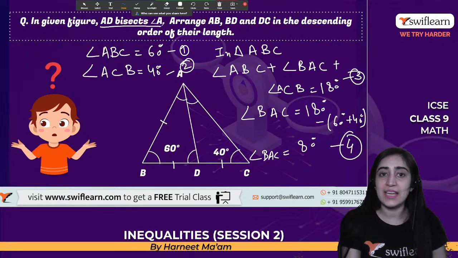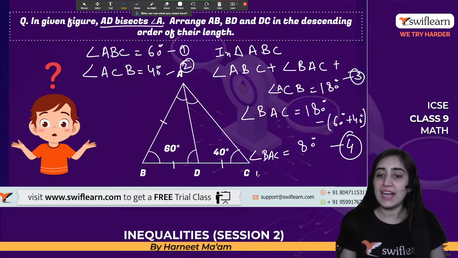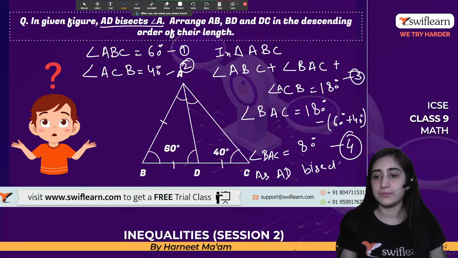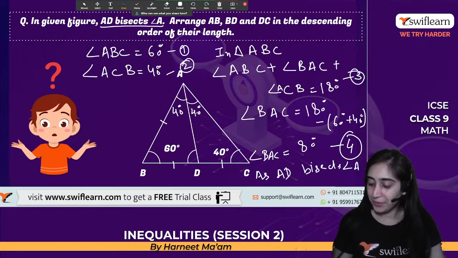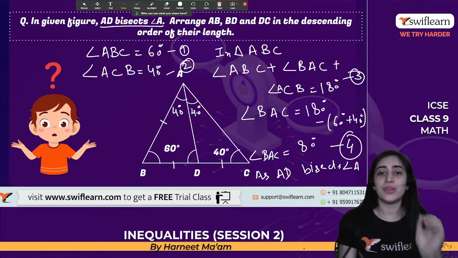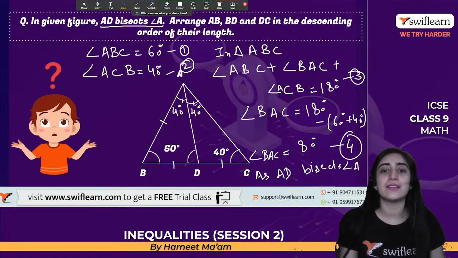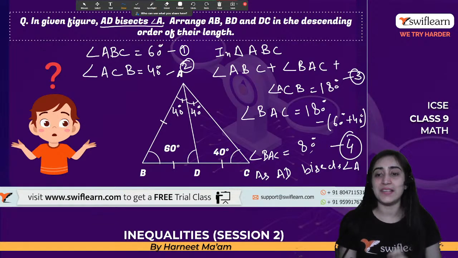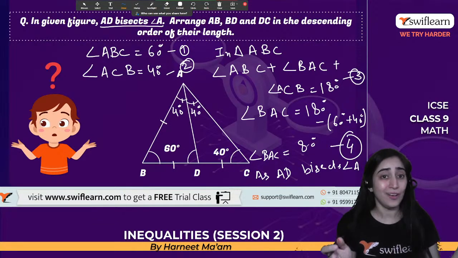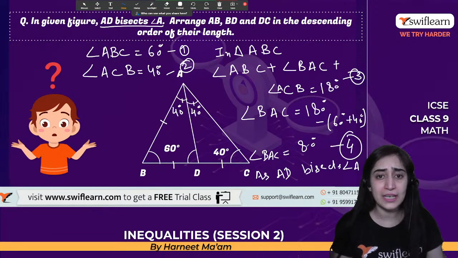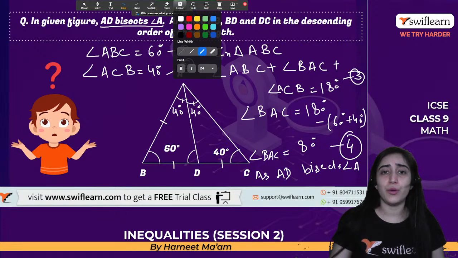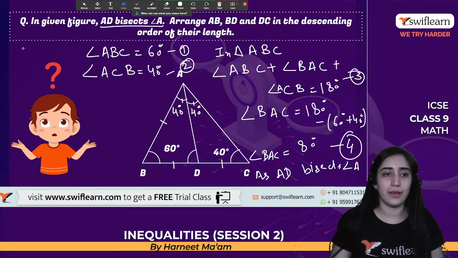I know this whole angle is 80 degrees. What did it say? That AD is a bisector, so AD bisects angle A. That gives us this angle would be 40 degrees and this would be 40 degrees, because 80 degrees is divided into two equal parts. I hope it's clear so far. Let's take the whiteboard and understand how to proceed ahead.